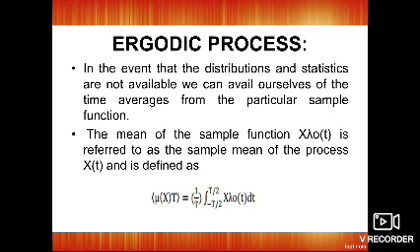So, basic things about ergodic process. Before going to the definition of ergodic process, we have to define the time averages and ensemble averages. If, in an event, the distributions and statistics are not available, we can avail ourselves of the time averages from its particular sample function. Already we know that the output of an event is called a sample function. The mean of the sample function x lambda o of t is referred to as the sample mean of the process, and x of t is the